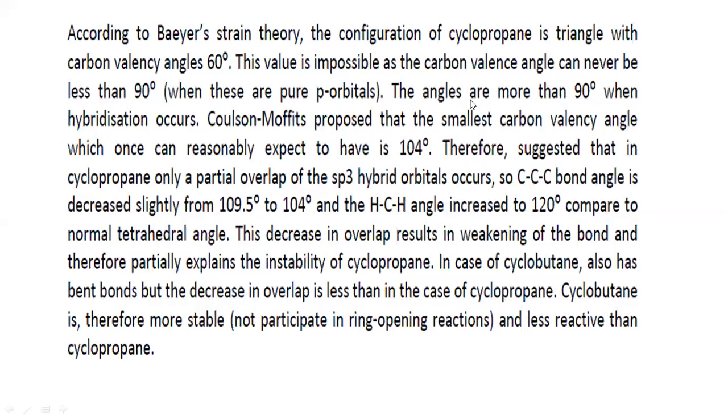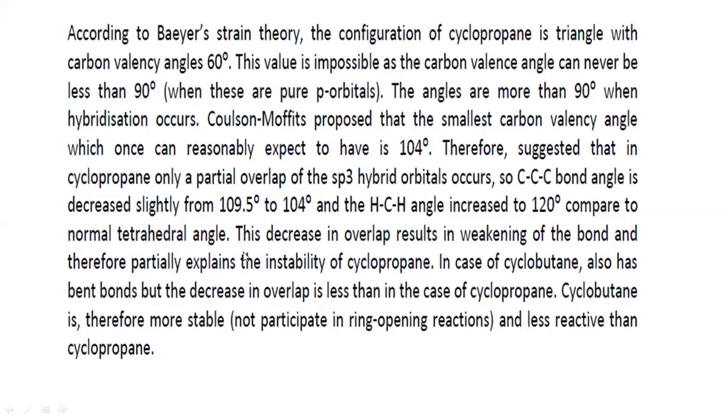Now, how much deviation will be allowed? This much, that is 104. Therefore, he suggested that in cyclopropane only a partial overlap of sp3 hybrid orbitals occurs. So the carbon-carbon bond angle is decreased slightly from 109 to 104, and the hydrogen-carbon-hydrogen angle is increased to 120 degrees compared to the normal tetrahedral angle.